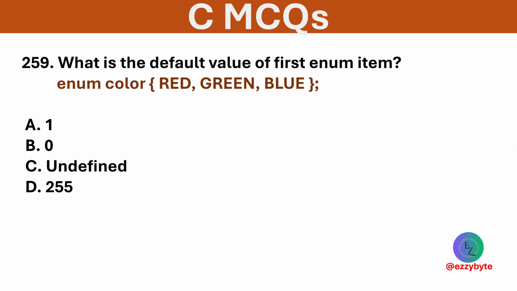What is the default value of first enum item? Options are 1, 0, undefined, and 255. Option B is correct. Enum starts at 0 by default.